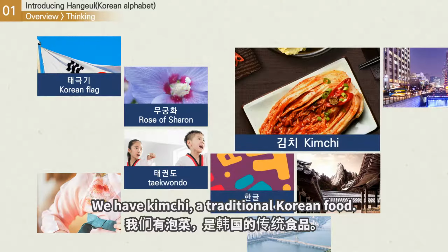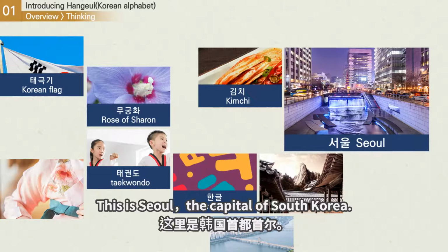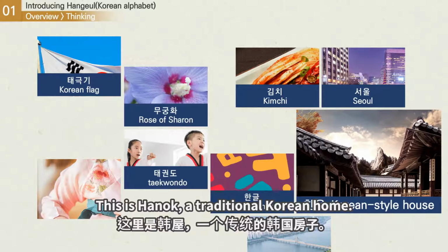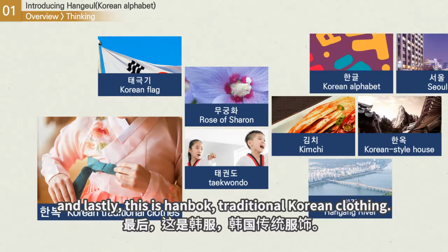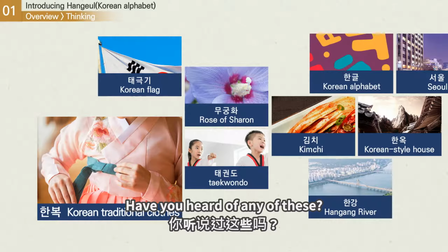We have kimchi, a traditional Korean food. This is Seoul, the capital of South Korea. This is a hanok, a traditional Korean home. This is the Hangang River, which crosses through Seoul. And lastly, this is hanbok, traditional Korean clothing. Have you heard of any of these?